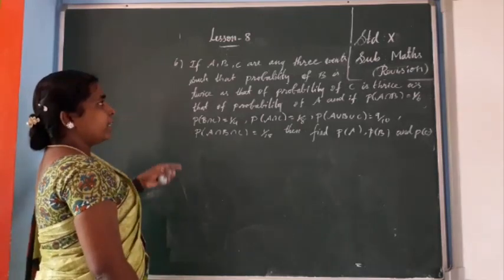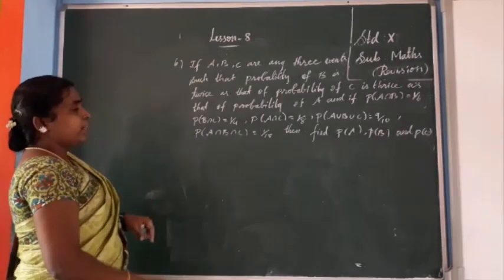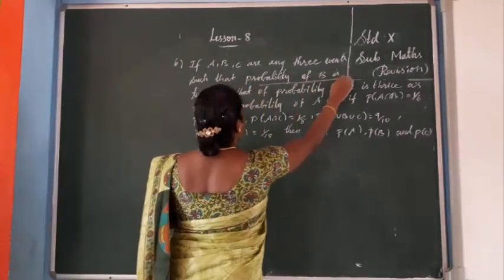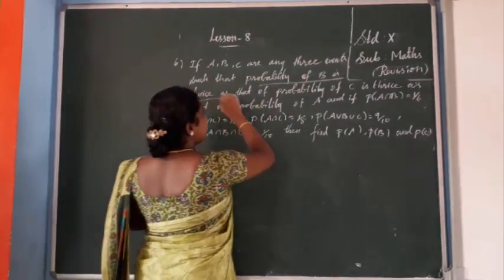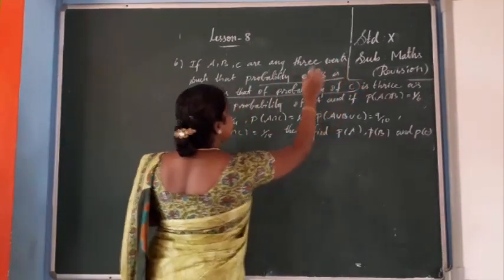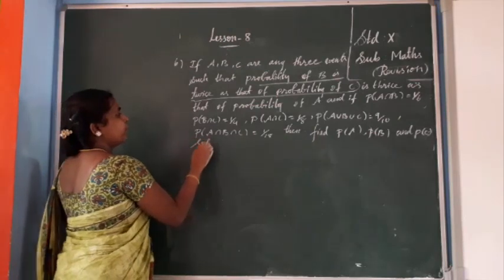Here A, B, C are any three events such that probability of B is twice as that of probability of A. So what is given?